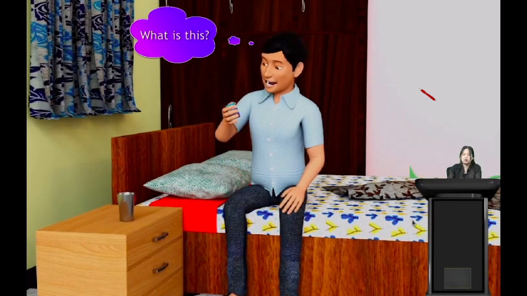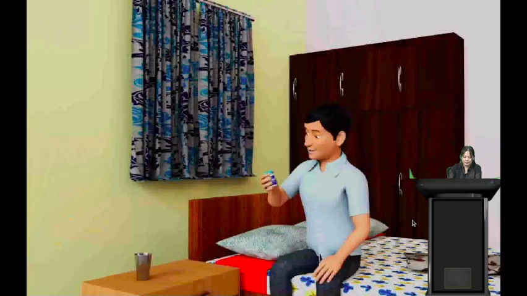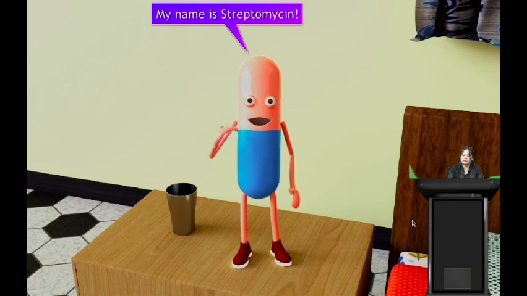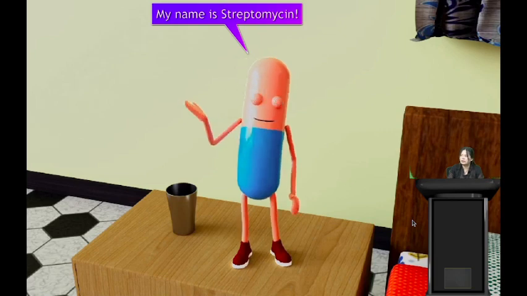So he wonders, what is this that healed me? I am not sick anymore after having this. Then this antibiotic introduces itself saying, hi, I am antibiotic. So the medicine that the boy took is an antibiotic. The name of this antibiotic is streptomycin.